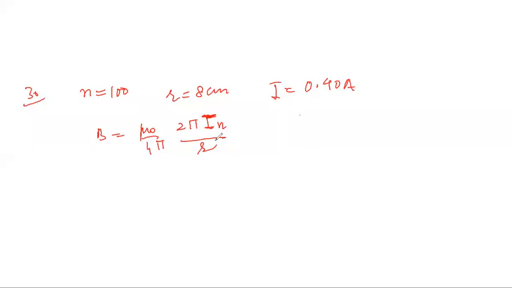Okay, so you can just substitute the values and find it out. I don't think there is anything difficult about it. So you substitute n equal to 100, radius 8 centimeter. You need to do the conversion into SI system. It will be 8 into 10 raised to the power minus 2. Current is already in SI system, so we need not do any further conversion. All right. Okay, if anybody is having a doubt here, can ask. Otherwise, I just take it up further. स्टूडेंट्स वैसे कोशिश कीजिए एज लॉन्ग एज इट इज पॉसिबल, तो आप लोग बोल के बता दीजिए अगर कुछ नहीं समझ आ रहा है. अदरवाइज I'll keep on moving further.